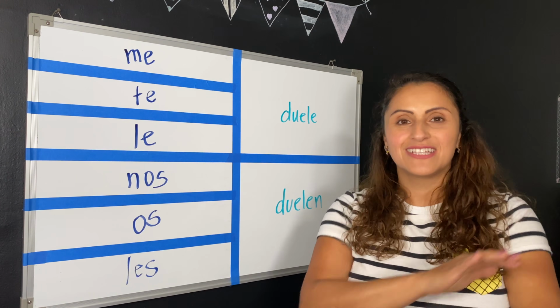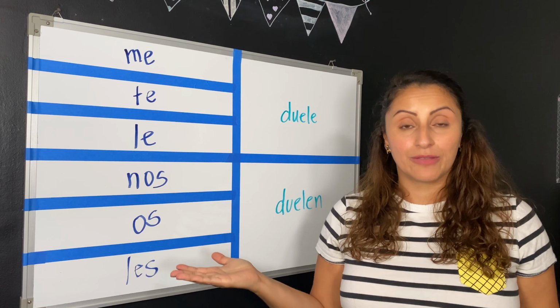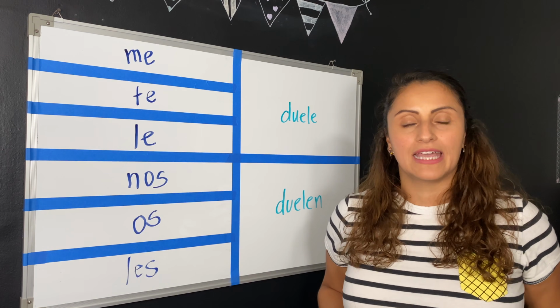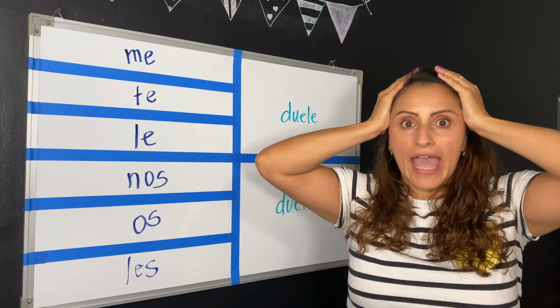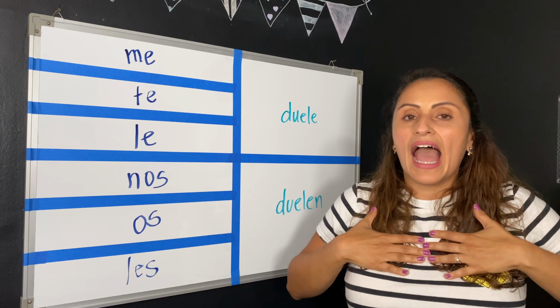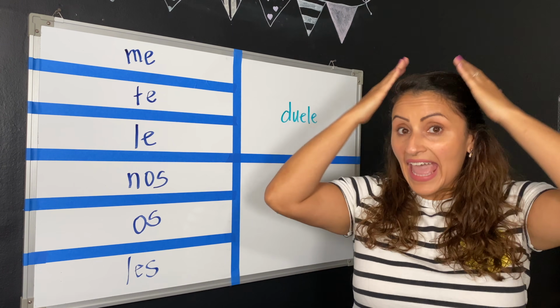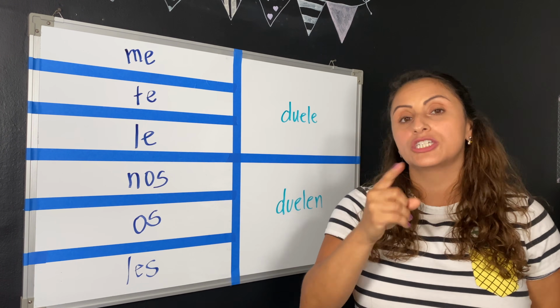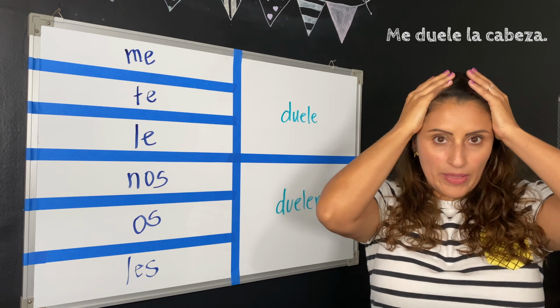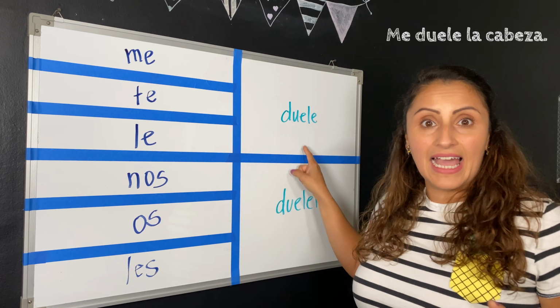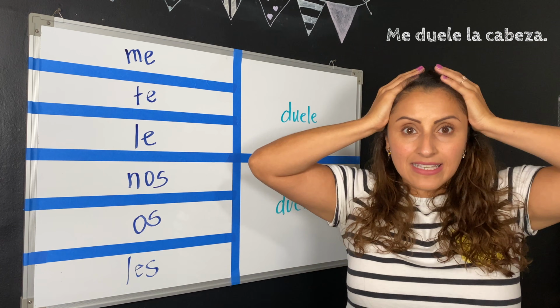We're about to go into all sorts of details and learn body parts. But just to show you an example, let's go with the word cabeza. Cabeza, your head. Let's say you want to say, I have a headache, or my head hurts me. What you would do is you would say, me duele la cabeza. How many cabezas?